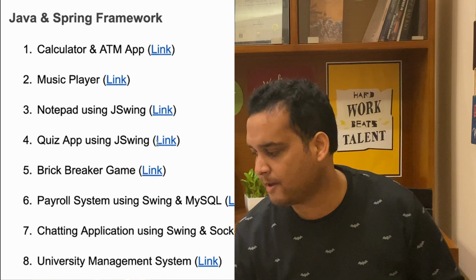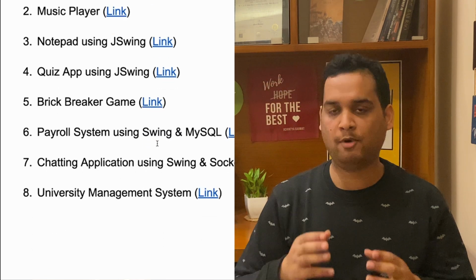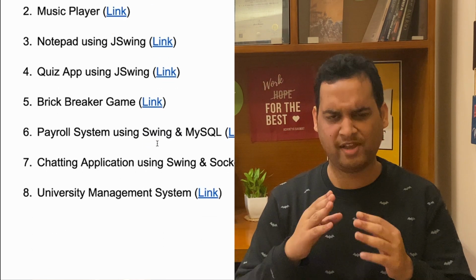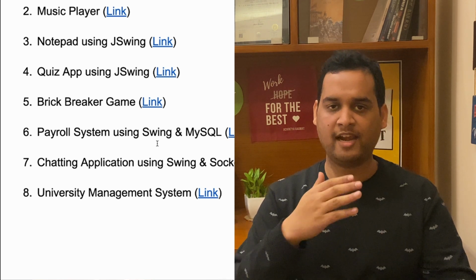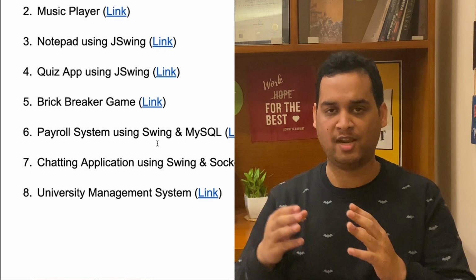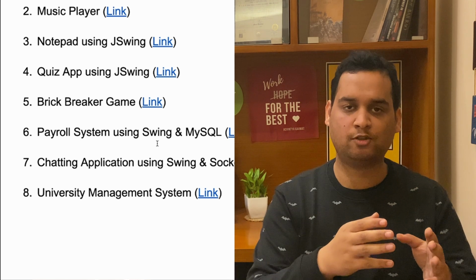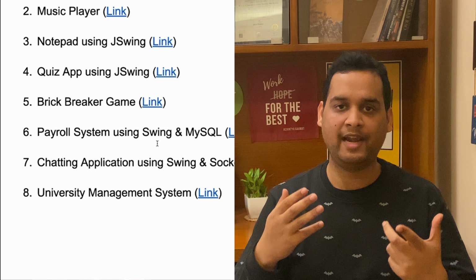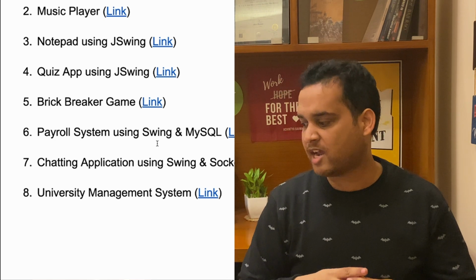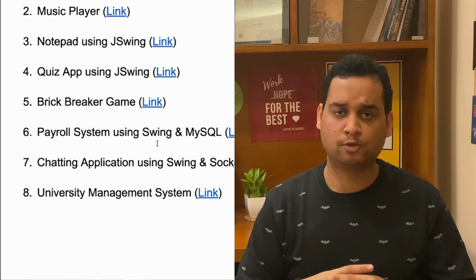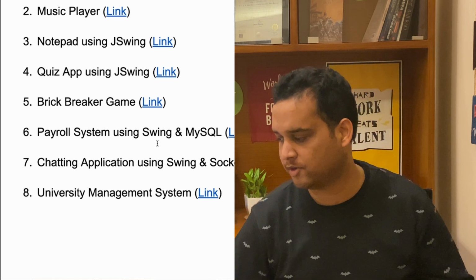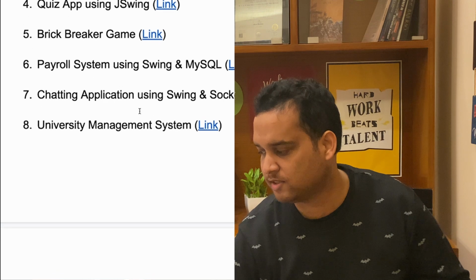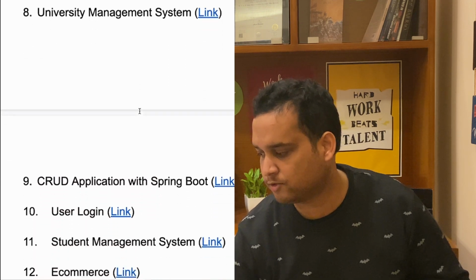Next, I'm giving you some projects that you can make with the help of Swing and MySQL. Payroll system, it's a very common project idea, but it will help you understand how you make this kind of multi-layer project with the help of Java and MySQL. Then you can use these components and create some other unique idea as well. Next is an idea of a chatting application using Swing and Socket. Swing is for UI components. I hope you are aware of it. You can check out the tutorial. Next is a university management system, similarly with Swing and MySQL.